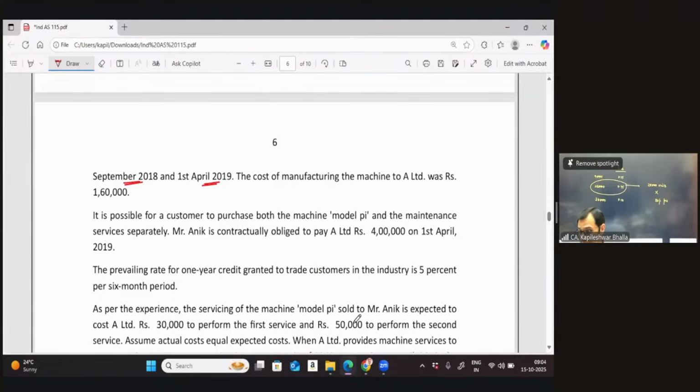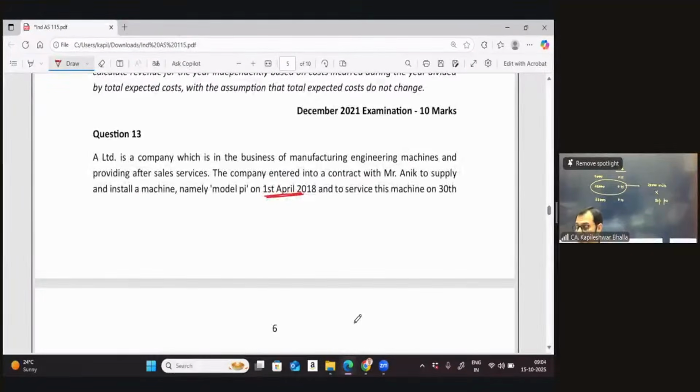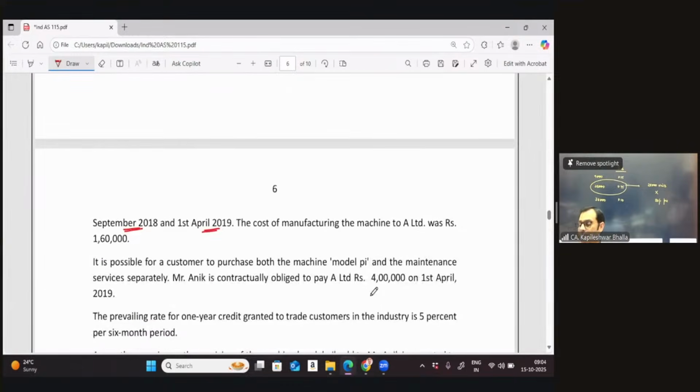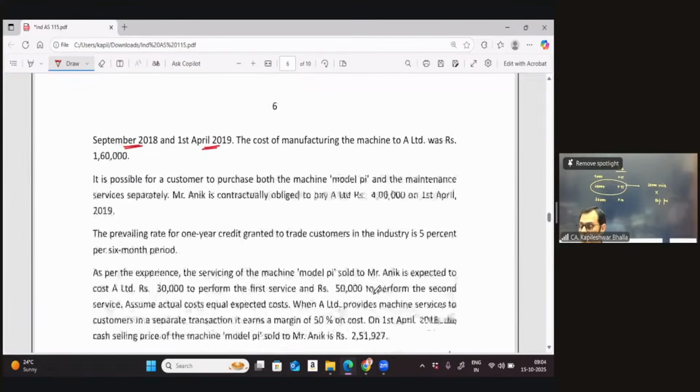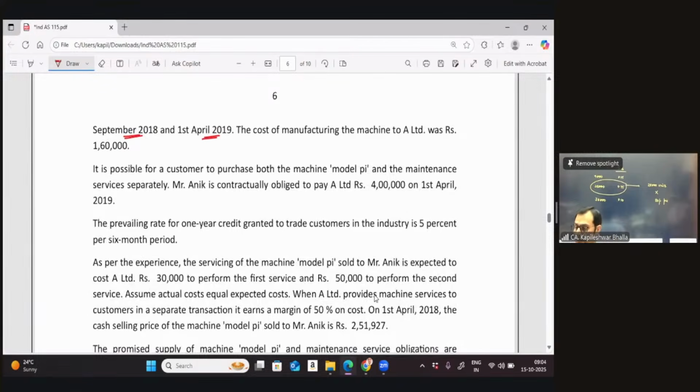Be careful with the dates. The machine is being supplied on 1st April 18, that's at the beginning of the year, and the service is being done, you can say 6 months later on 30th September and on 1st April 19. The cost of manufacturing the machine is 1,60,000. Now this is the cost of manufacturing the machine.